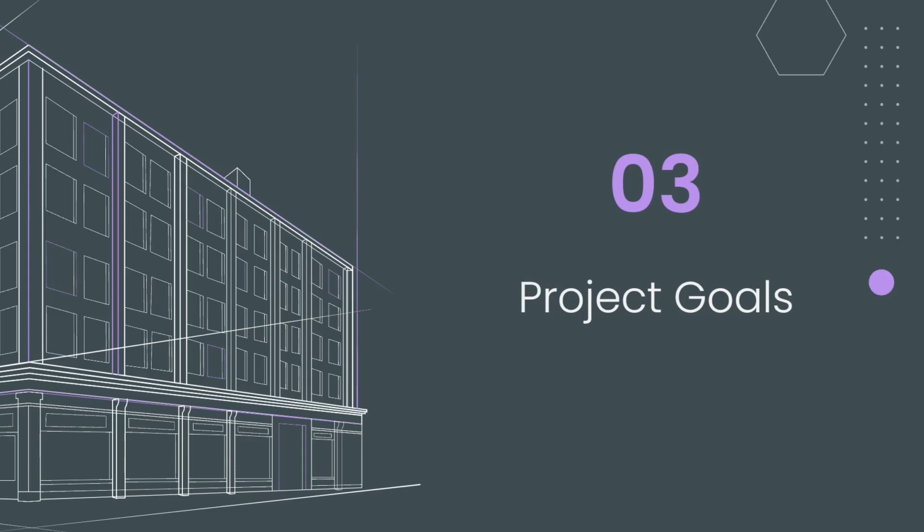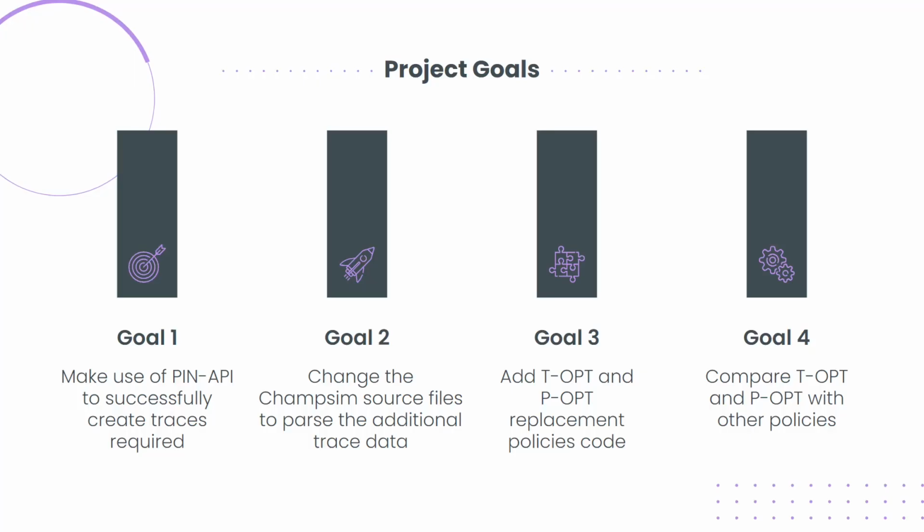Now let's talk about the goals we tried to achieve. So the first goal was to make graph application traces which contain the configuration data that can be used in the ChampSim replacement policy. To achieve this, we had to modify the ChampSim tracer file accordingly with the routine callbacks. Then we had to change the ChampSim source file to parse the additional trace data. The last goals were to add the code for T-OPT and P-OPT replacement policies. After doing so, we had to compare these policies with the existing state-of-the-art replacement policies such as LRU, DRRIP, etc.